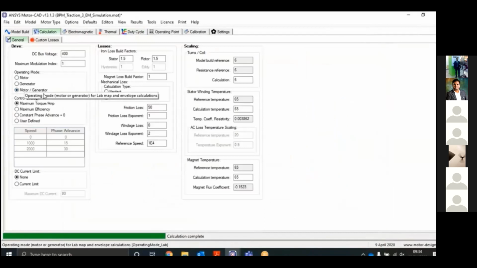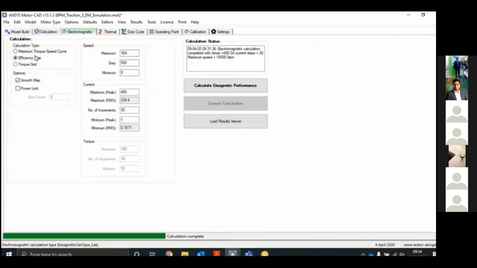Then we have to go to calculation. Now we will select it as motor and generator both mode, and the efficiency map is already selected. So click on calculate E-magnetic performance.